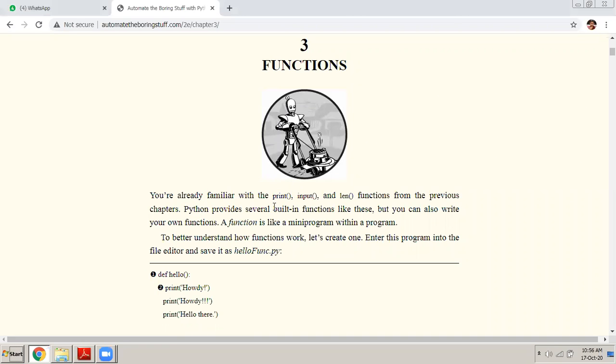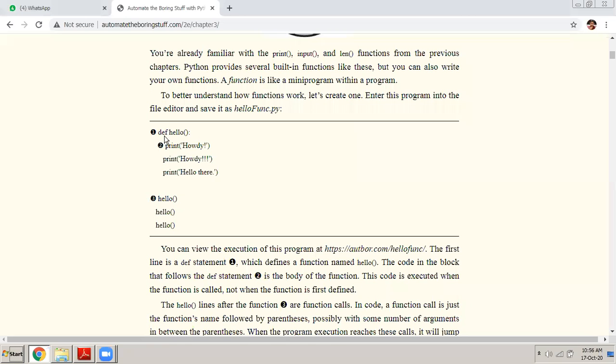Here in Python, we use a keyword called def. That's it. Def actually means define. Def is a short form for define. We define a function using def. We write def, which is a keyword, followed by the name of the function, whatever you want the name of the function to be. Name of the function should always start with a character.